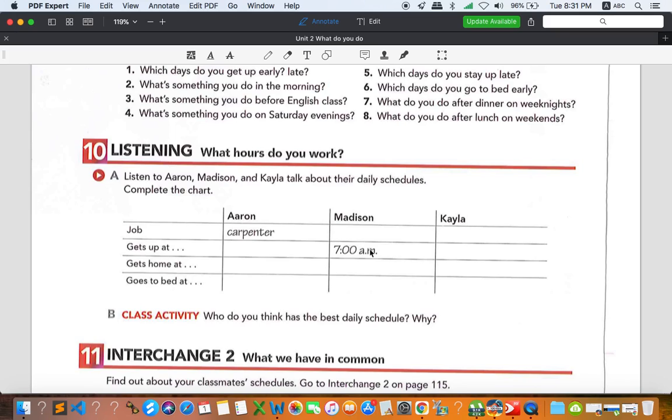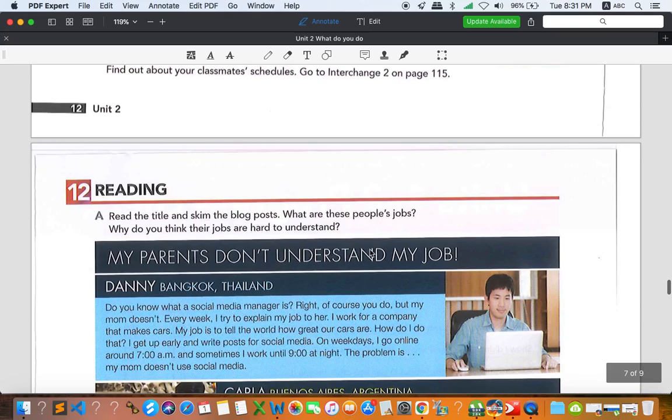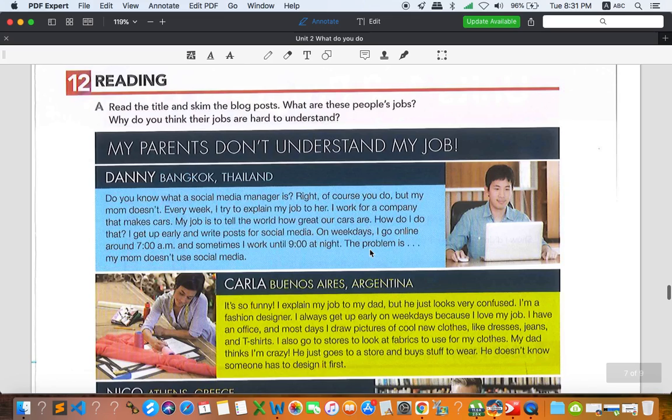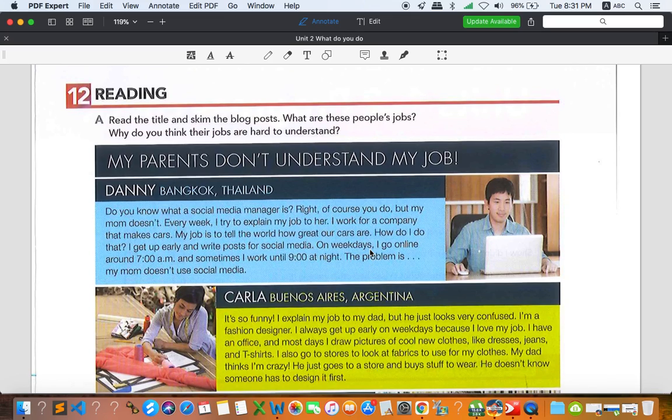Okay, all right, so let's go to the last activity, which is about reading. In this activity, as you can see right here, read the title and skim the blog post. Skimming is the act of reading a certain text pretty quickly.